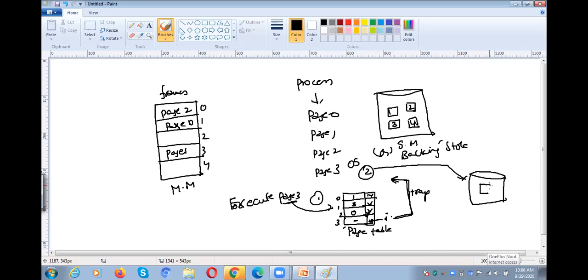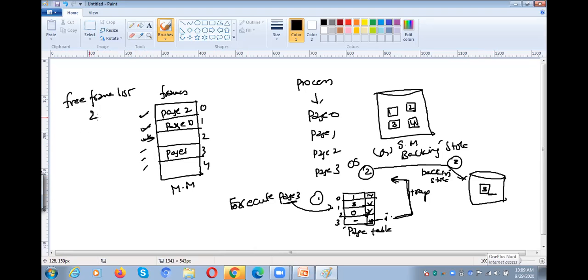That page is available in the backing store, so the operating system immediately refers to the backing store. This is the third step. Whenever the page is available in the secondary memory, we need to bring this page into the main memory. So the operating system will check where the free memory is. How can we know? The operating system will not search entry by entry. We have a concept called the free frame list. I already told you about this one also.